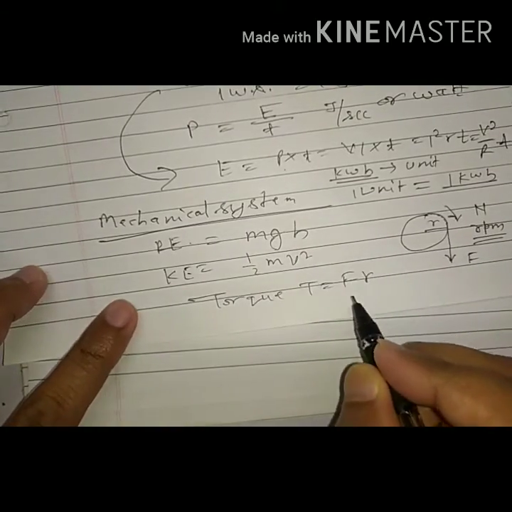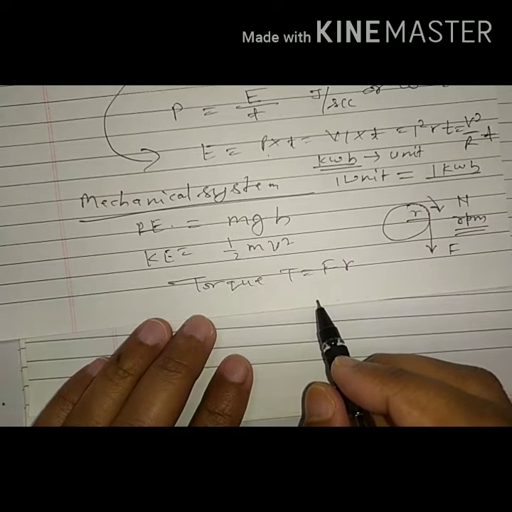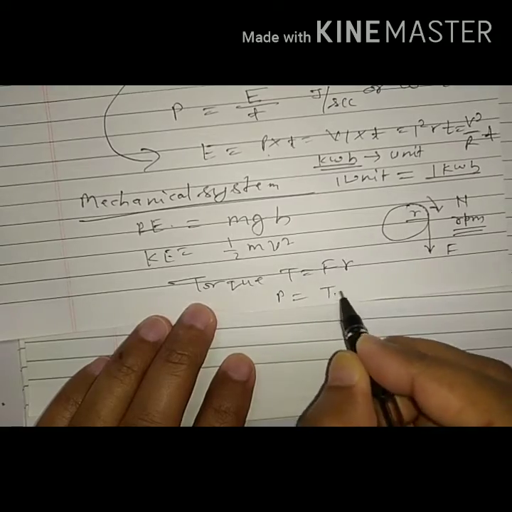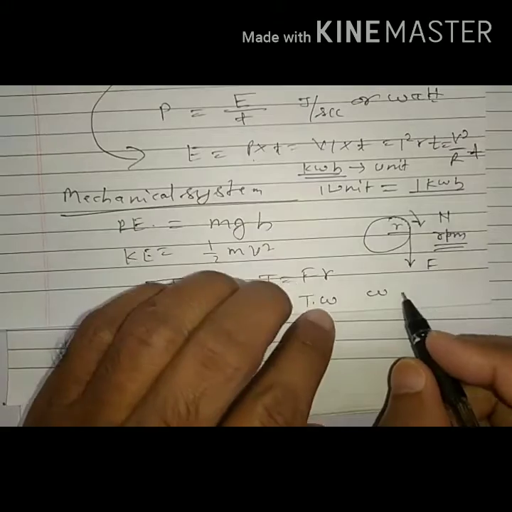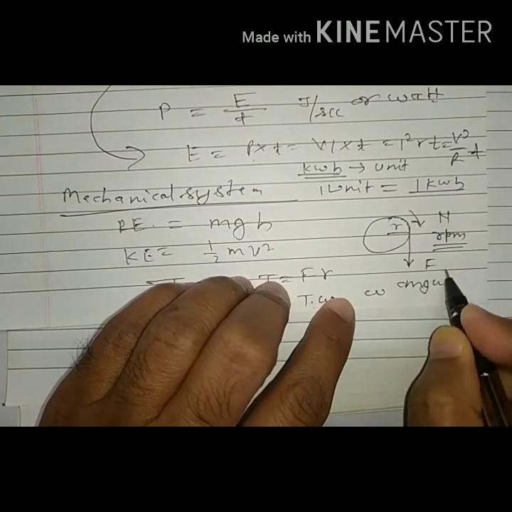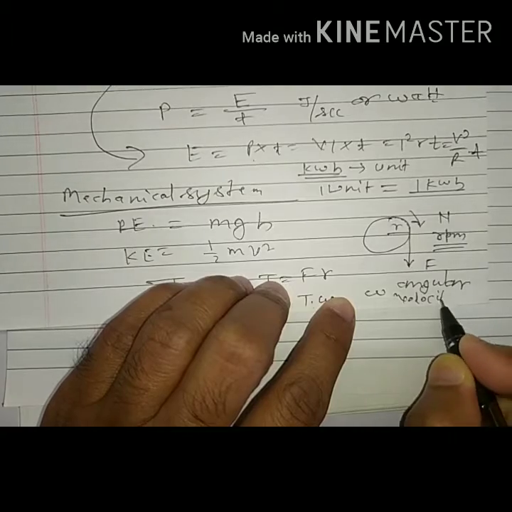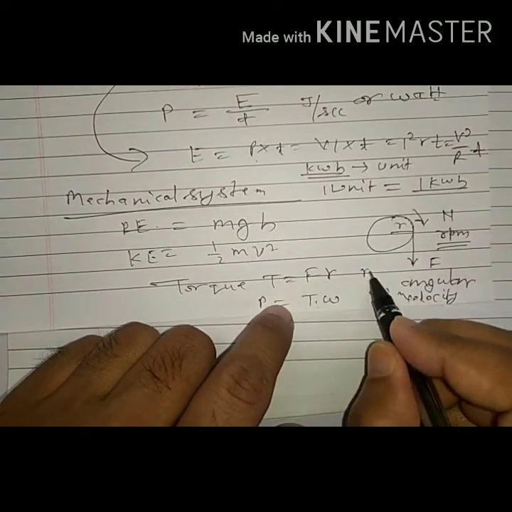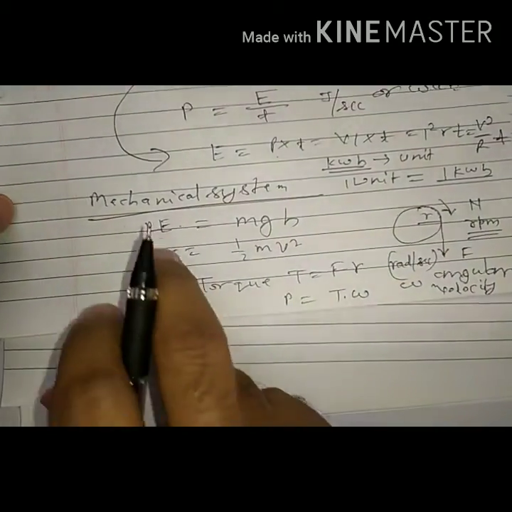F into R. Right. Also we have one relation between power and torque. Power is torque into omega. Omega is angular velocity, measured in radian per second. Right.